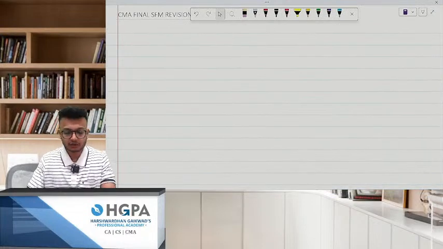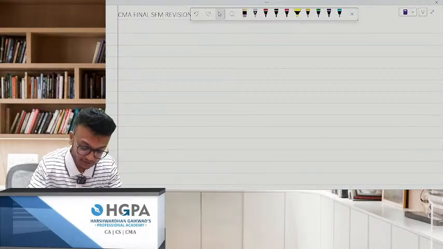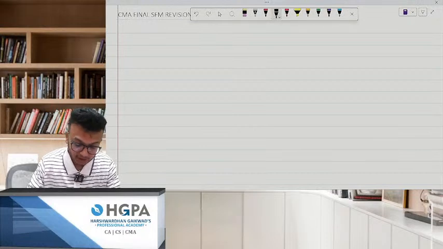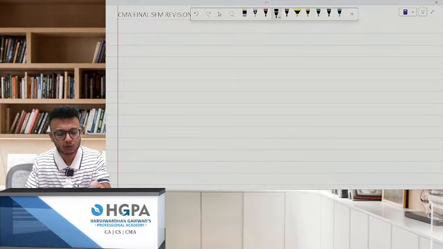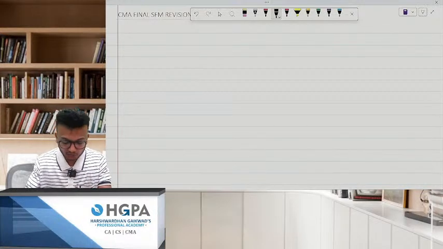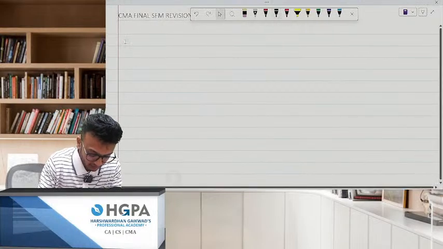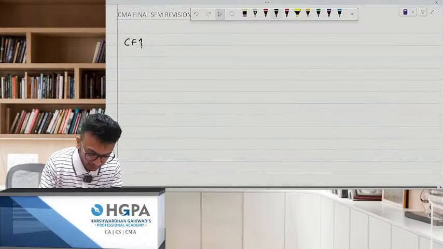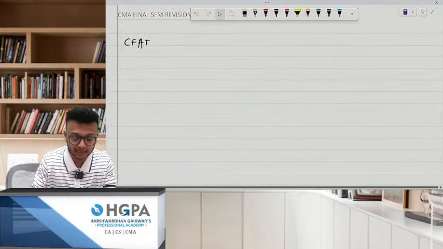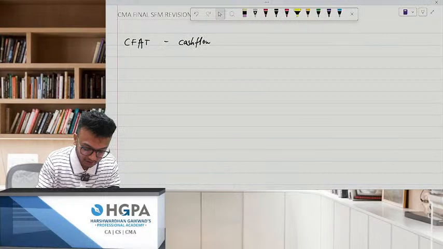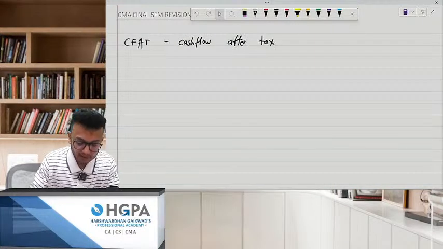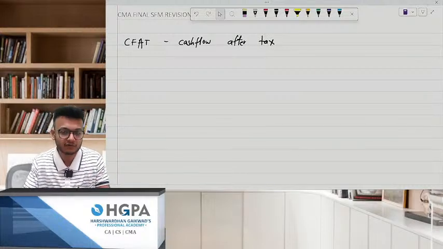So today we are going to do some new concepts. Everybody on the screen, please. Remember, yesterday we solved NPV, how to do payback period, how to do NPV, PI, and all that. But one thing was pretty clear. For inflow, your step number one has to be CFAT. That is nothing but cash flow after tax. Now there's a specific statement for this cash flow after tax.